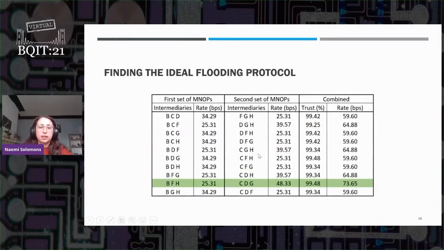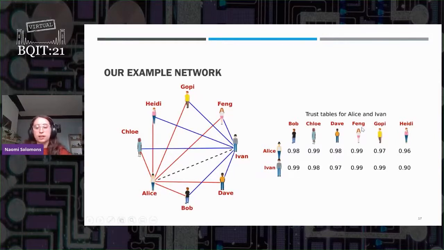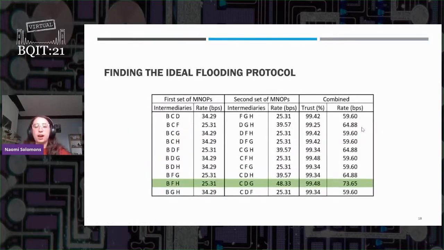And then here we find the ideal flooding protocol, slightly simplified because we're just splitting it into 2 groups of 3. In each of these subsections, the keys received through these intermediate paths are going to be XORed together. Then these 2 keys from the 2 different subsections are going to be concatenated. This is the rate which we were able to achieve, and this is the trust value that we're able to achieve. You can see that if you're willing to settle for a slightly lower rate, there are several different ways to achieve that trust value. If you had slightly different initial trust values here, obviously your final trust would be different, whereas the rate data comes directly from the experiment.